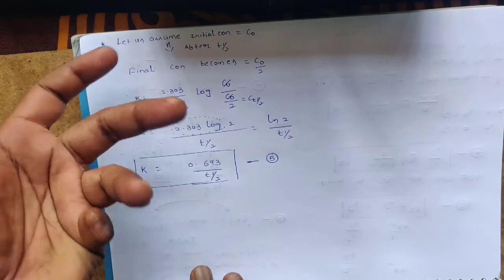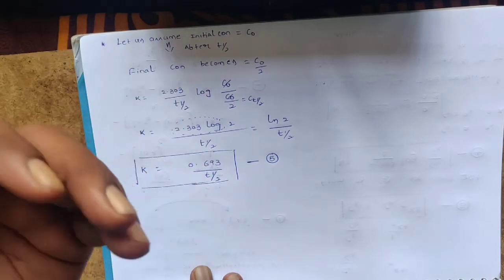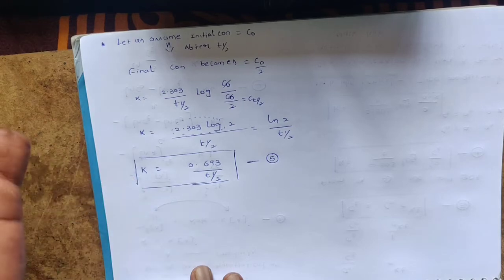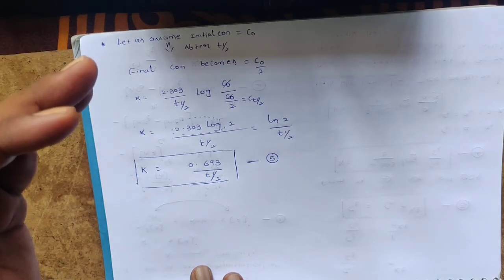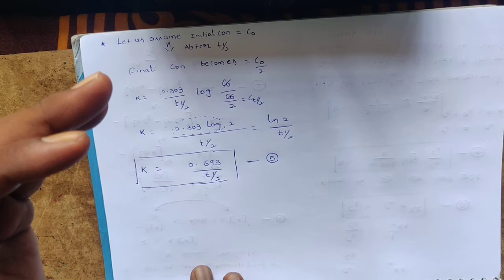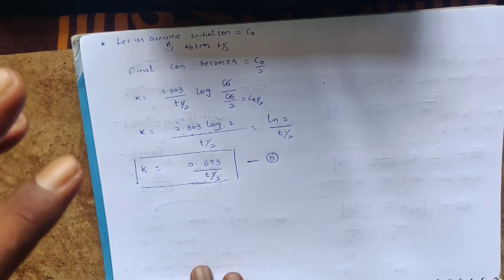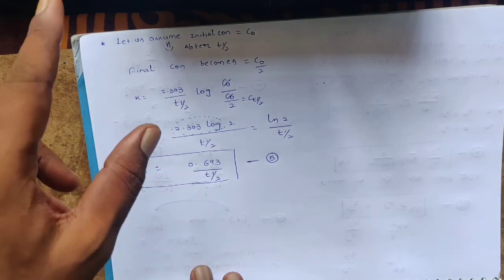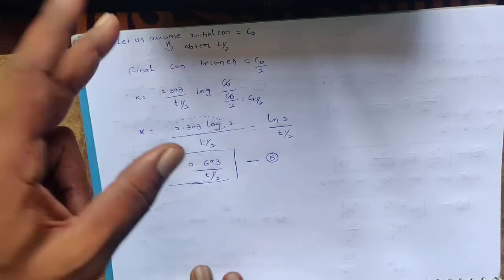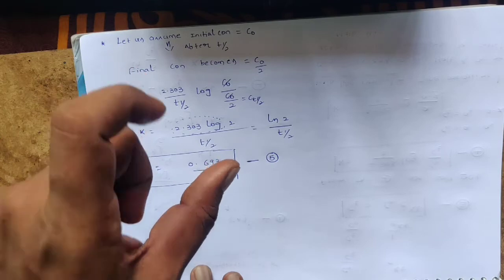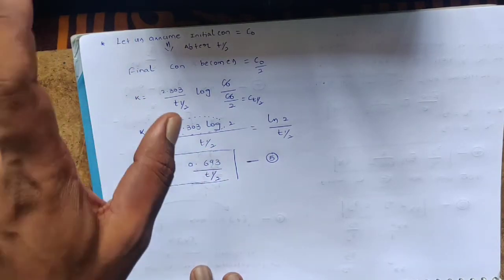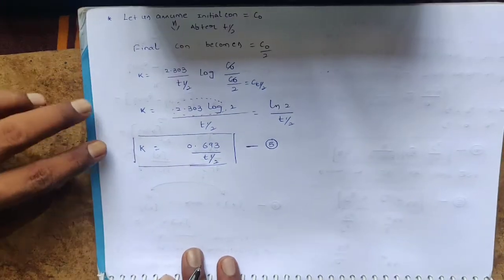So independent of initial concentration, whatever the amount you take, that won't influence half-life. It is quite opposite to the zero order reaction. In zero order reaction, half-life depends on initial concentration. In first order reactions, half-life is independent of initial concentration.